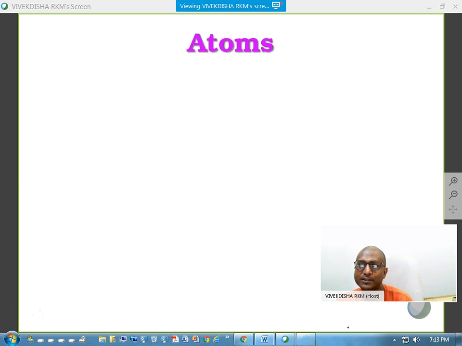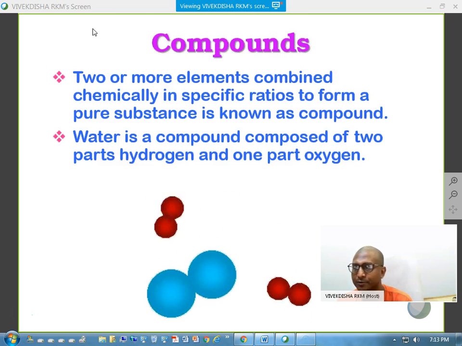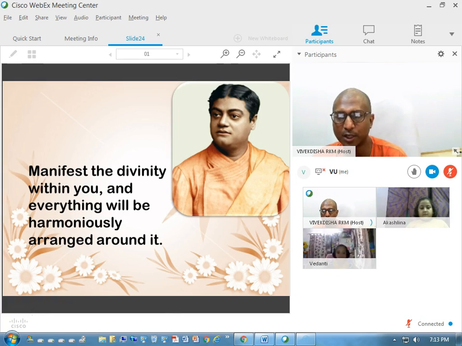Now, if one compound is like this, I would like to pass on to another thing that we are actually discussing, also to talk about that.